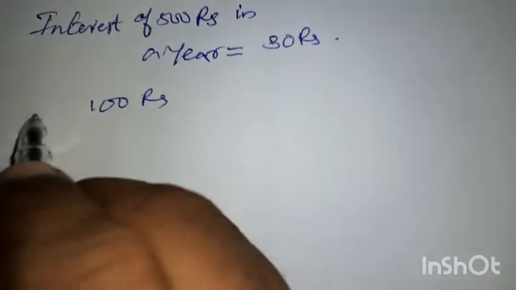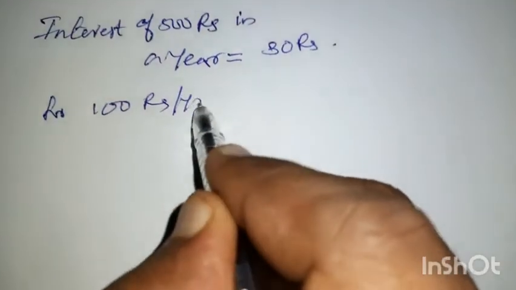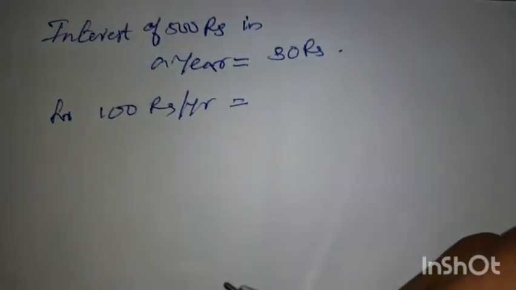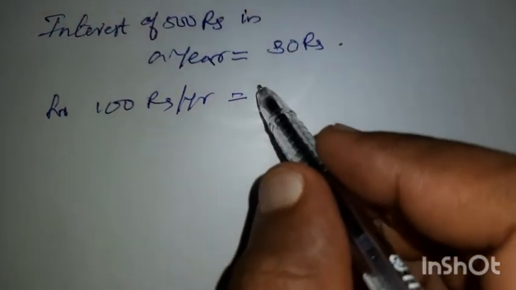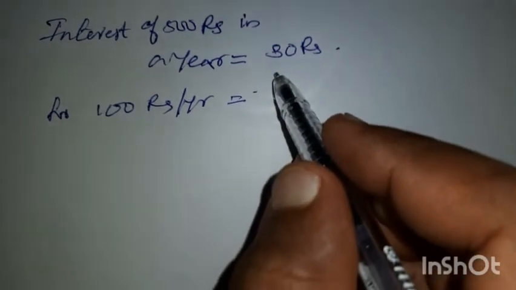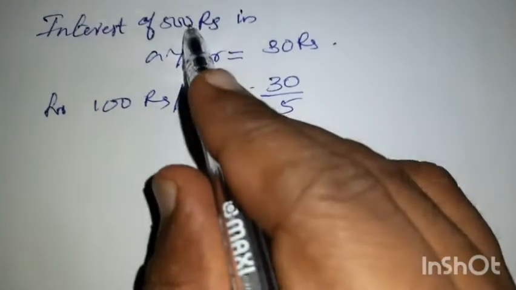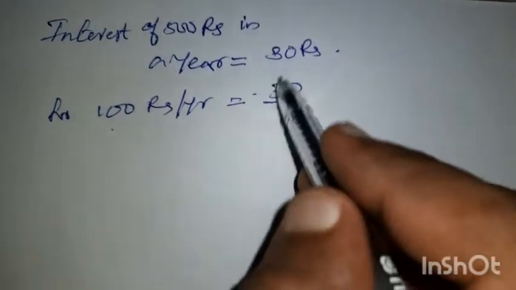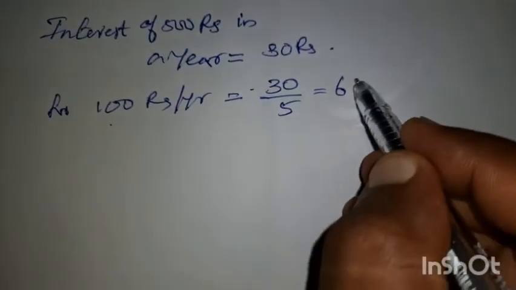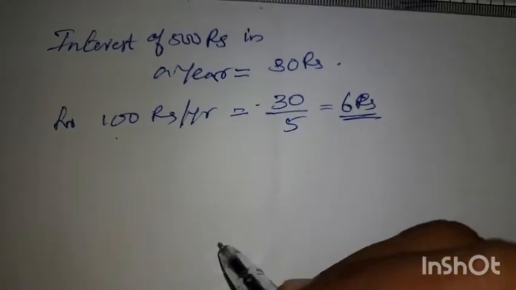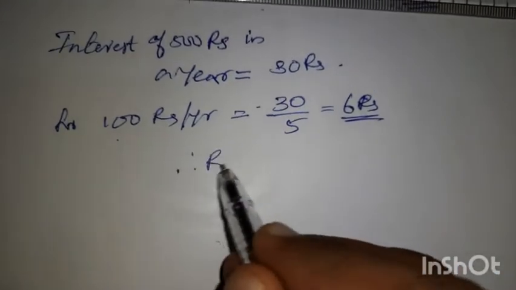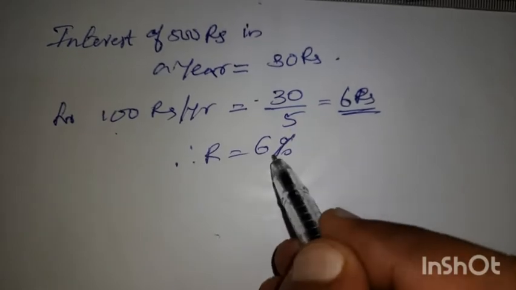For 100 rupees per year, how much is the interest? So it should be 30 divided by 5. You are converting 500 to 100, so we have to divide by 5. So we will get 6 rupees. That means the rate of interest is 6%.